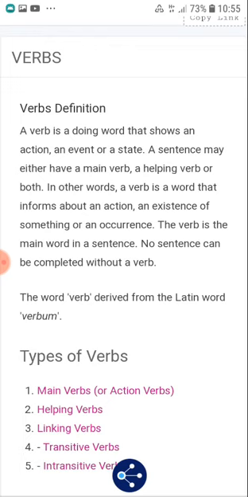A verb is a doing word that shows an action, an event or a state. A sentence may either have a main verb, a helping verb, or both. In other words, a verb is a word that informs about an action, an existence of something, or an occurrence that something has happened. The verb is the main word in a sentence. Not a single sentence can be completed without a verb.